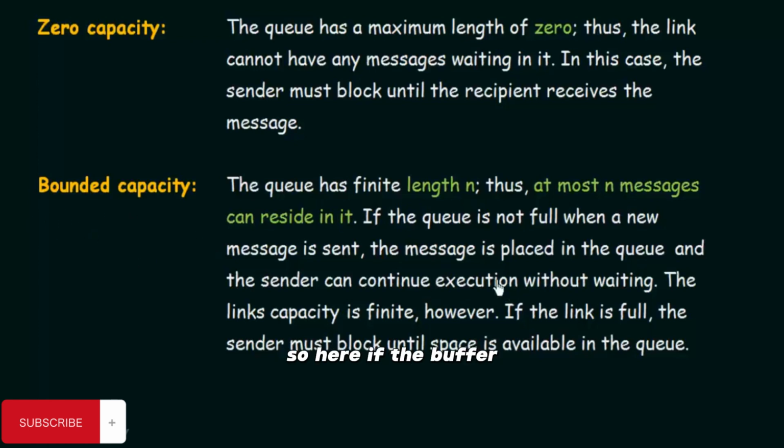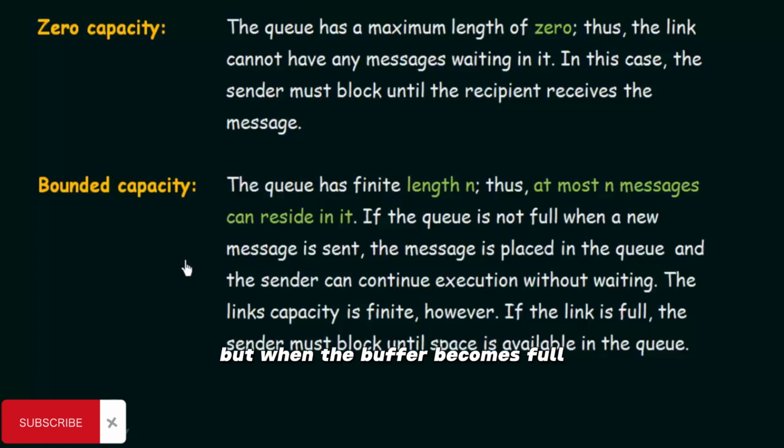So here, if this queue is not full, if there is still space in that buffer when a new message is sent, then the message will be placed in the queue, and the sender can continue execution without waiting. So visualize it in this way. It is a buffer which has a certain capacity. If the buffer is not full, then the sender can keep sending messages. We don't have to block the sender until the buffer becomes full.